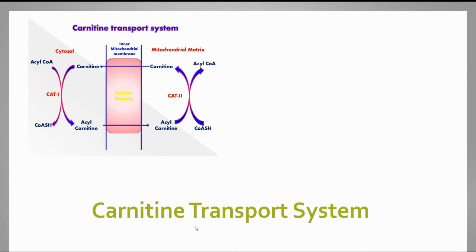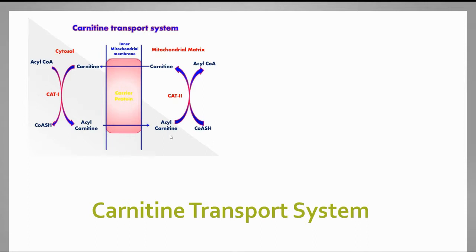The carnitine transport system occurs in 4 steps. The first one is that the acyl group of acyl-CoA is transferred to carnitine, which is catalyzed by the enzyme carnitine acyl transferase 1, which is present on the outer side of the mitochondrial membrane. The second step is that the acyl carnitine that is formed is transported across the membrane to the mitochondrial matrix by a specific carrier protein.